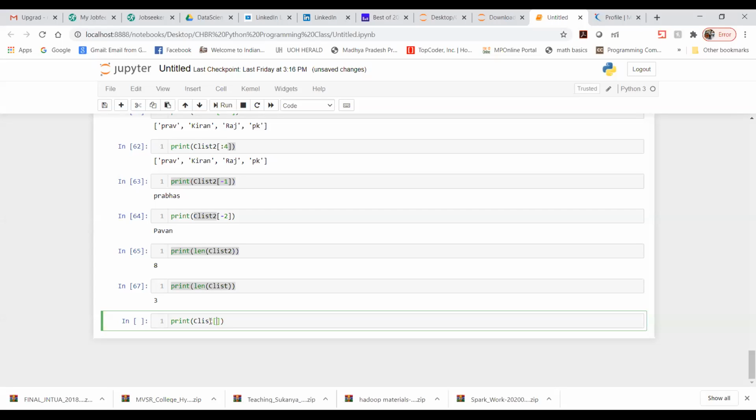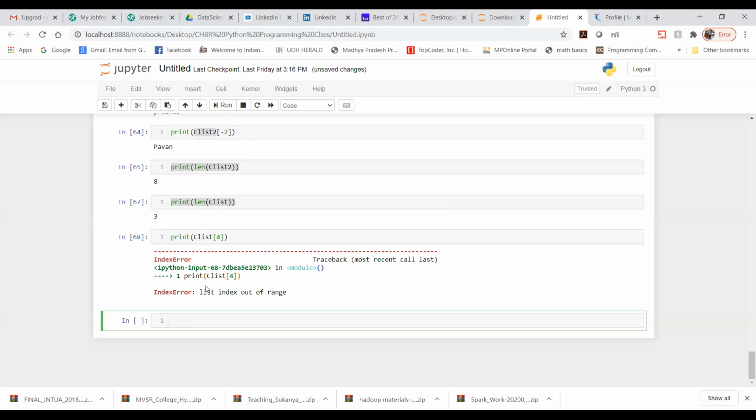Let's say we have 3 elements, so let me just write 4 here. Let's see what is going to happen. See, here it is saying list index out of range. That means we do not have that many elements. So this kind of index error you will get because your index is wrong.